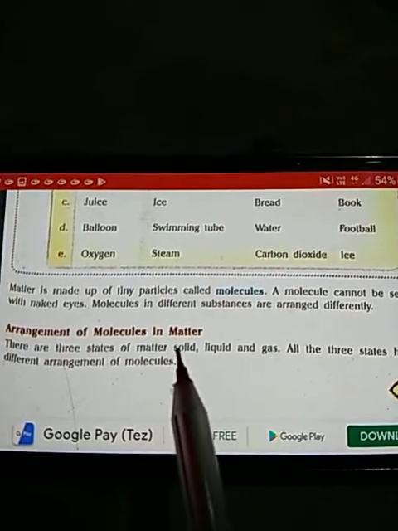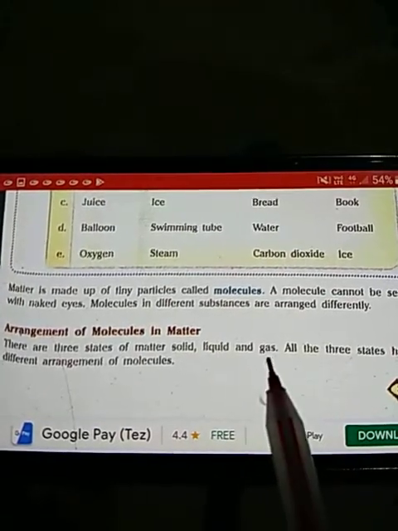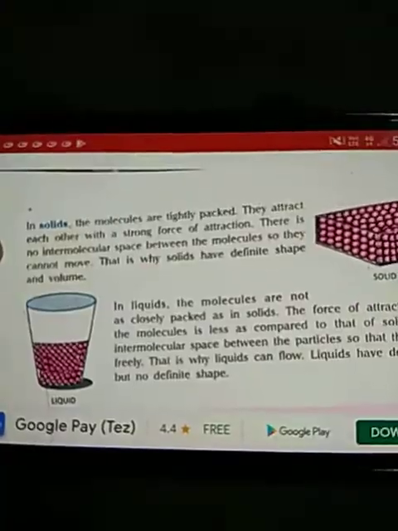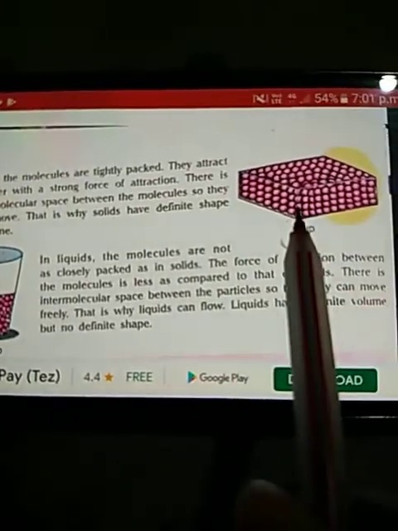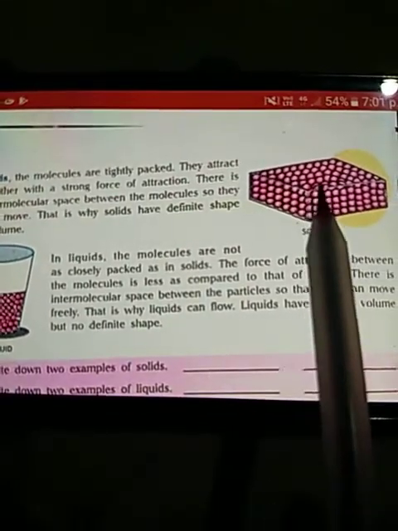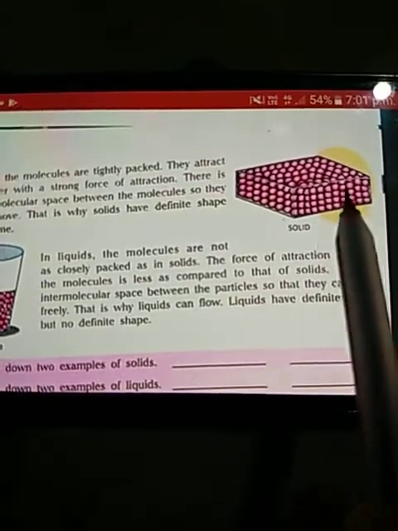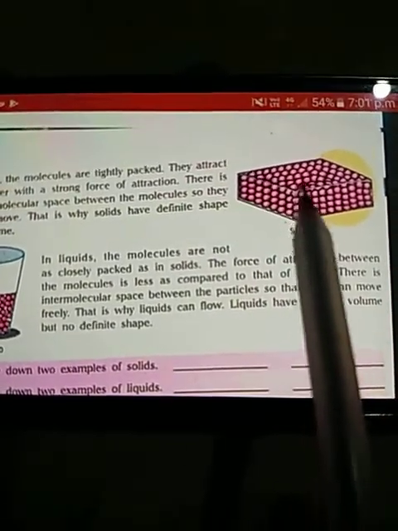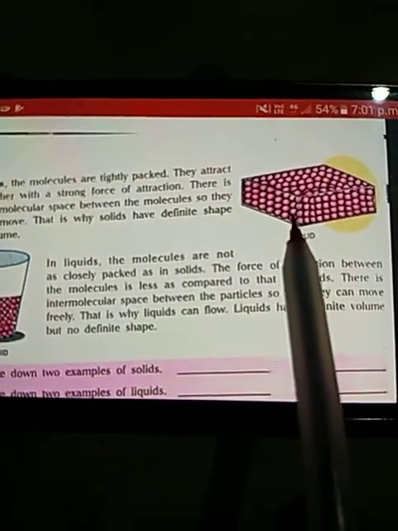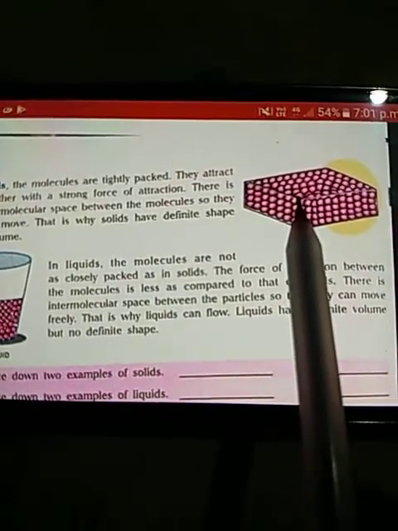Yes, the molecular arrangement in solid is different. It is different in liquid and it is also different in gases. Let's now read about all these. As you can see in the picture also, children, this is a picture showing molecular arrangement in solids. These are the tiny particles. These tiny particles are known as molecules. And you can see how tightly they are arranged, how tightly they are fixed to each other. There are no spaces between the molecules.